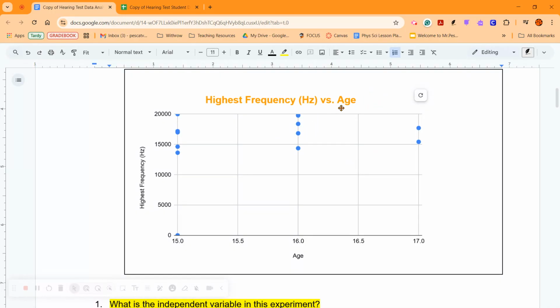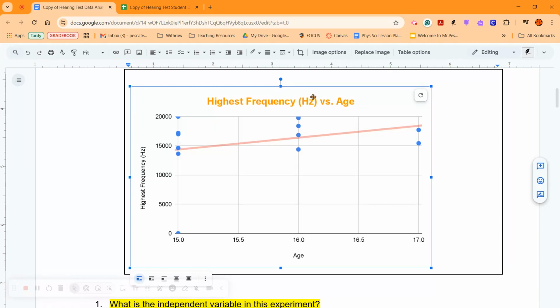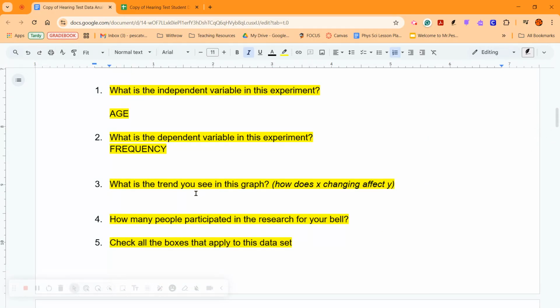All right. Now, when you come back here, you're going to see, oh wait, where's my trend line? That's the beauty of doing this in Google Sheets in Docs, because you can click this update button and bam, there it is. It updates in real time. You don't have to recopy paste it. And if you took a screenshot, you would have to redo all of that, and that saves you time. So now we can see this trend line, and you can answer question 3. What trend do you see?